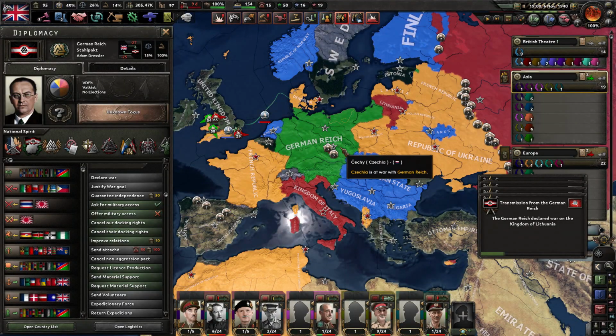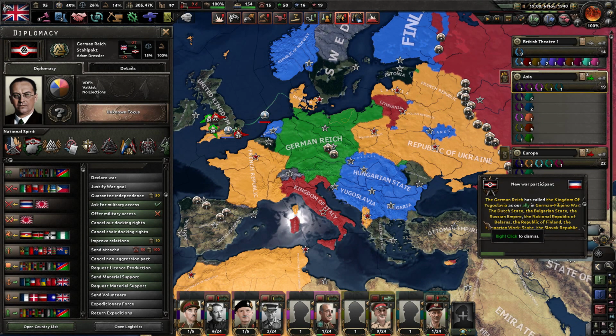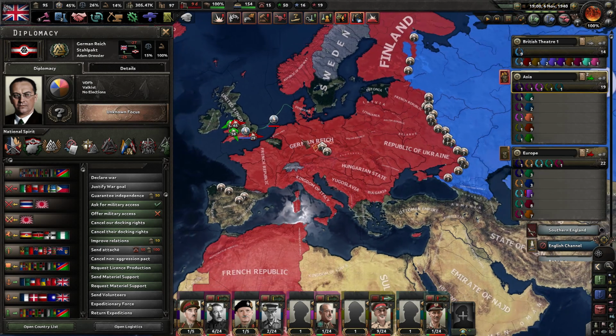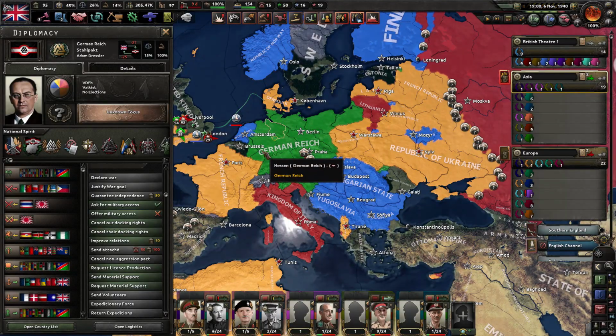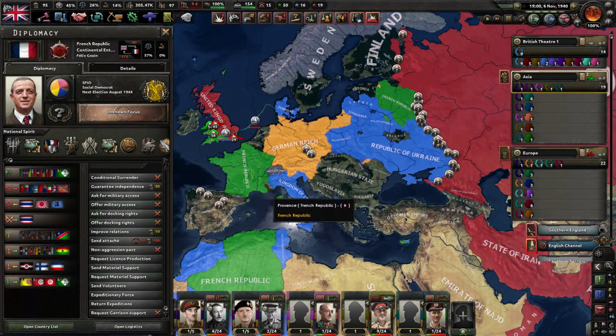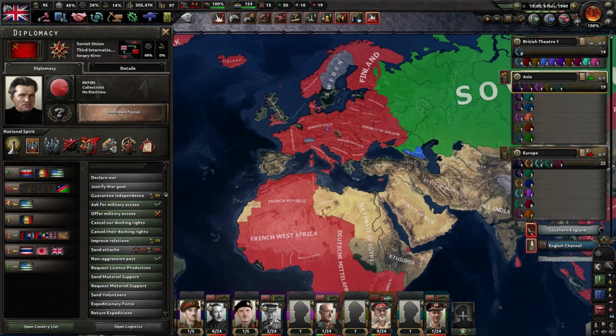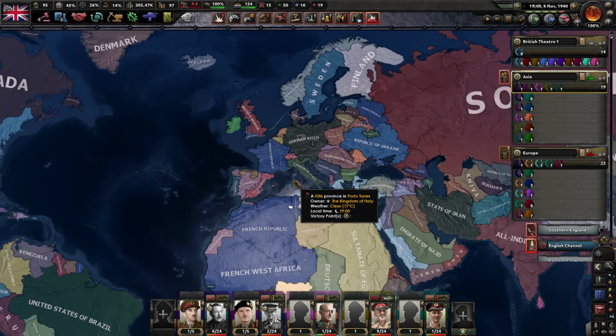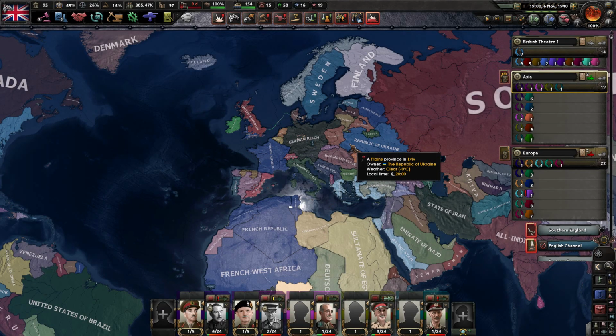Oh my god, it is the 6th of November 1940 and the German Reich has declared war on the Kingdom of Lithuania, which means that now it's gonna be a full-scale war between Germans, the Continental Entente, the Soviets, everyone is fighting against each other. Now it's gonna be an epic gameplay. Everything is going so well in this universe.